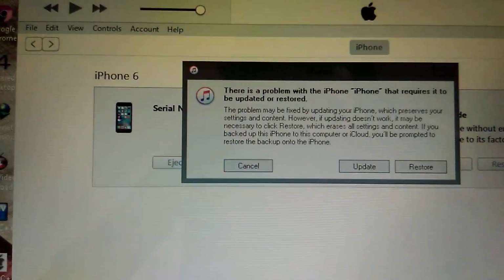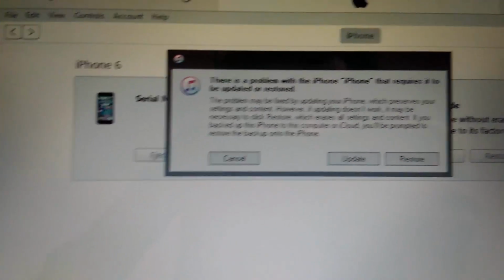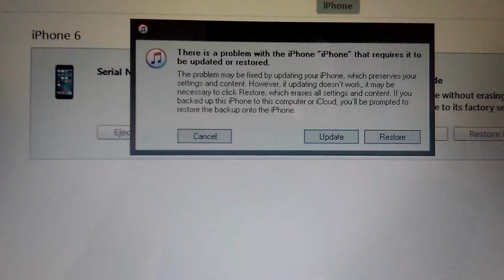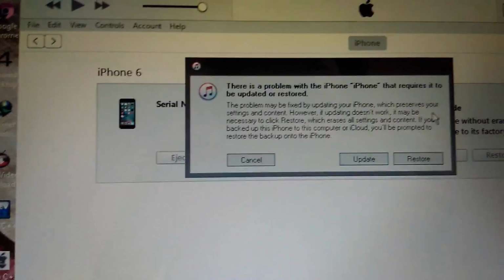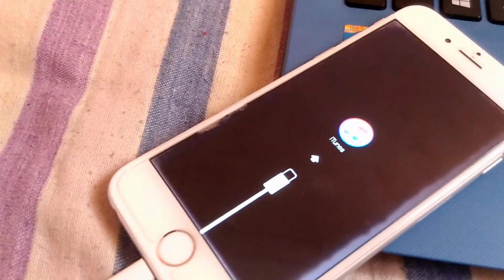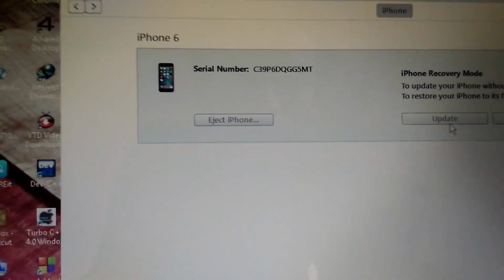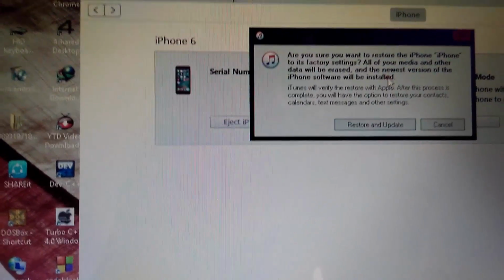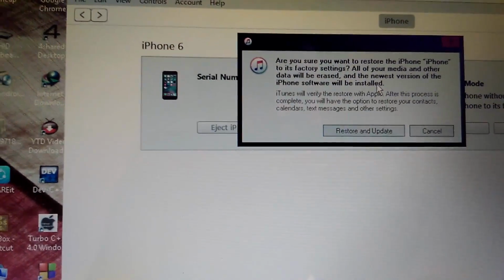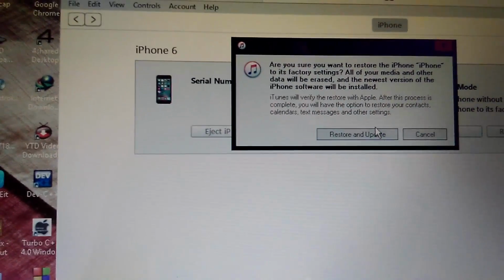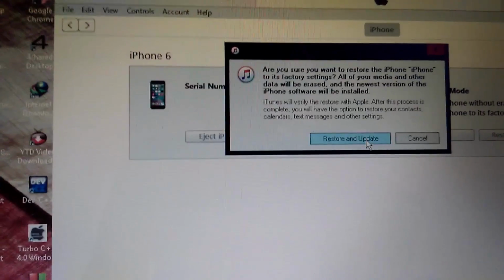You can see there is a pop-up screen saying there is a problem with the iPhone and it is required to be updated or restored. So now in this menu click restore, because you want to fully erase the content of the phone. The restore process will fully erase the content of the phone. So click restore. You can see there is another prompt to restore to factory settings and the new version will be installed. Okay, click restore and update.